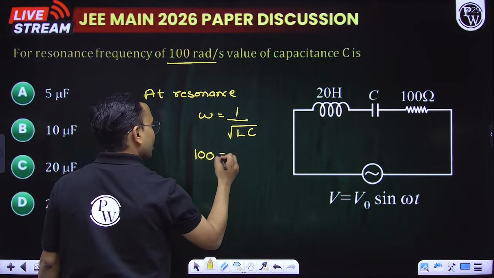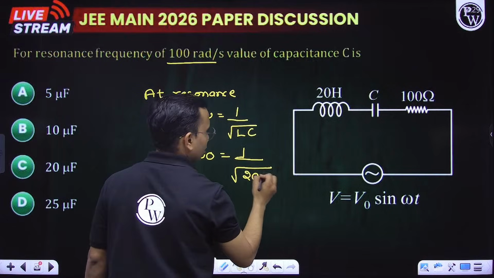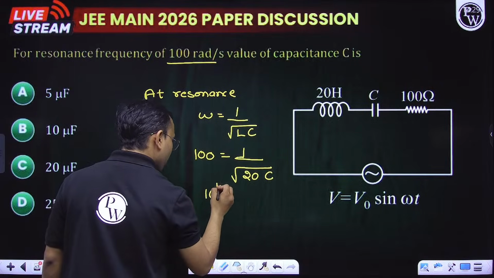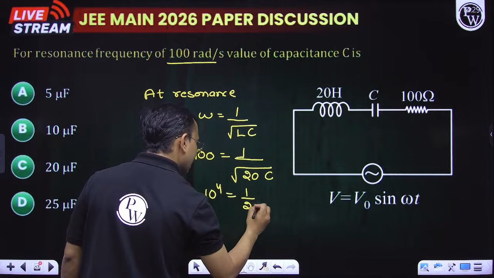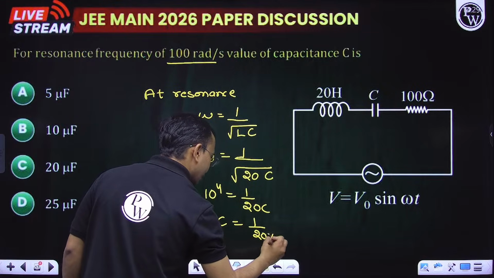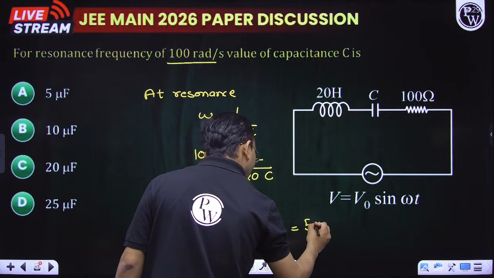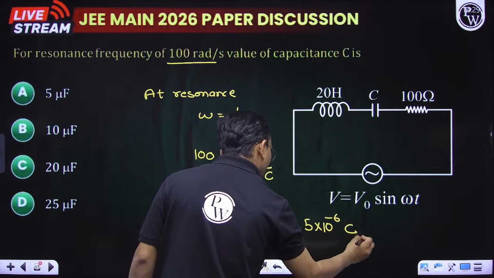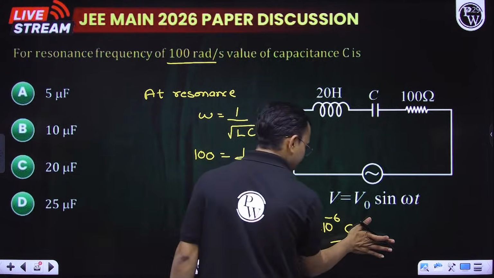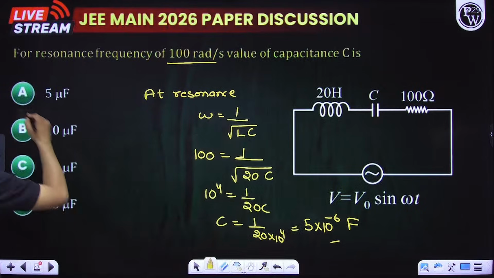So 100 is equals to 1 by root of LC, where L is 20. C we need to find. Take square now. So 10 to the power 4 is equals to 1 by 20C. So C comes out to be 1 by 20 into 10 to the power 4. So this will become 5 into 10 to the power minus 6 farad. This is capacitor. So this is 5 microfarad, option A.